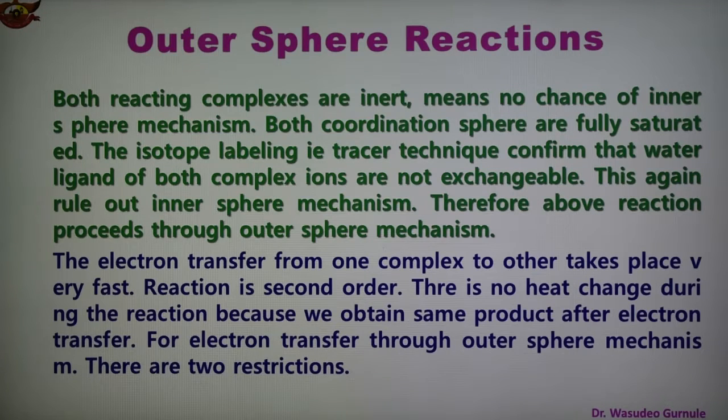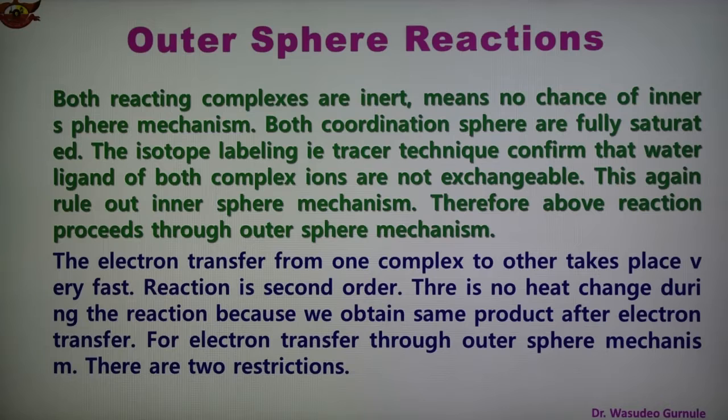And one method is there which is known as isotope labeling or the tracer technique, which also confirms that the water ligands of both the complex ions are not exchangeable. It is also confirmed on the basis of tracer techniques, and this again rules out inner sphere mechanism. Therefore, these reactions proceed through the outer sphere mechanism.